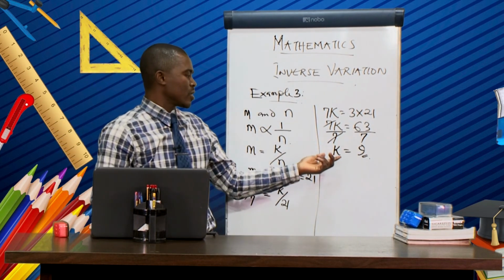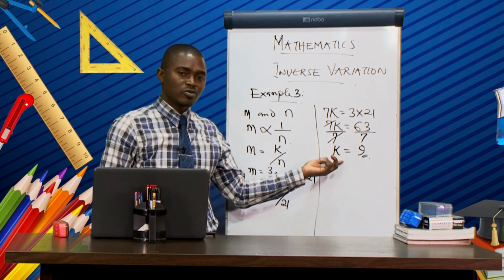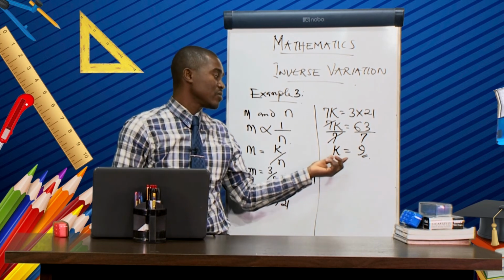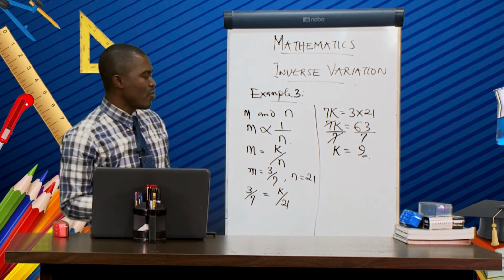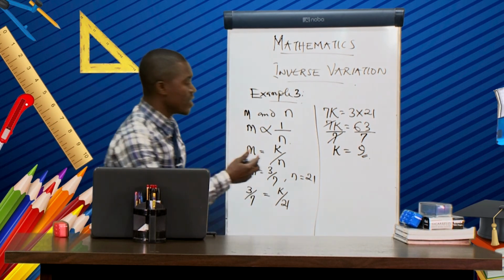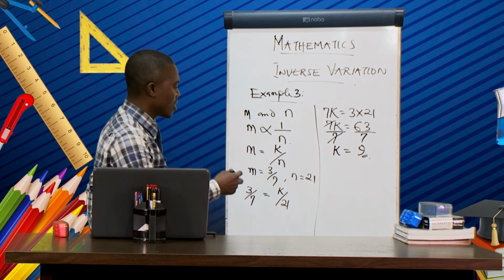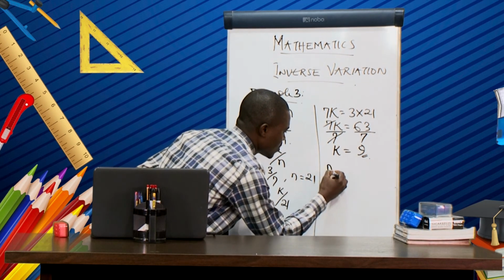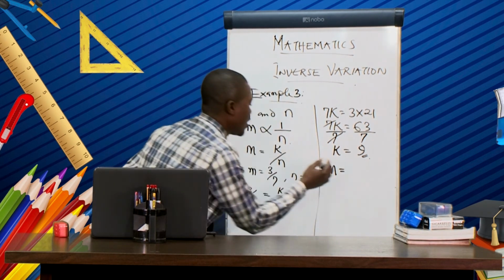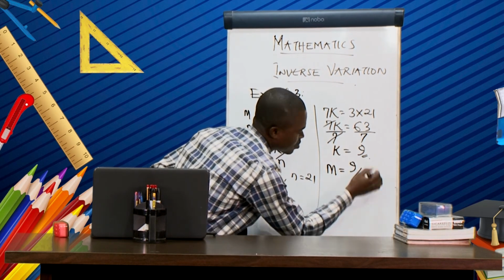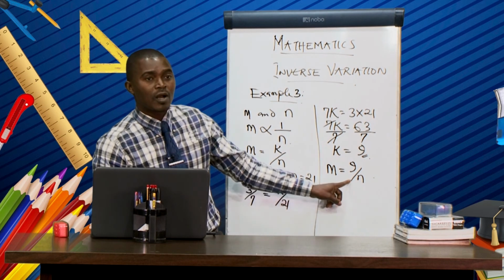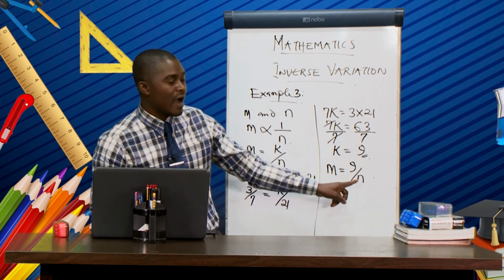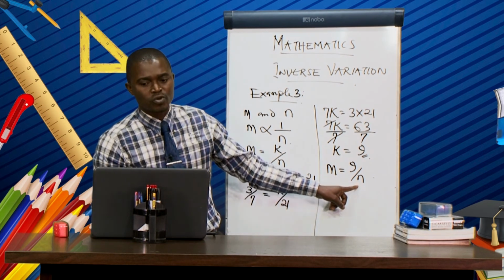So it makes the constant that we introduce, its value is 9. Now from here, what's the next thing to do? We are going to write equation connecting the two together. So we have m now equal to 9 over n. So this is the formula connecting m and n together.